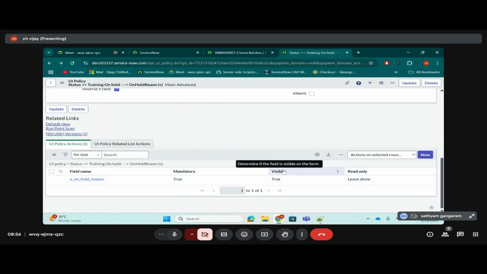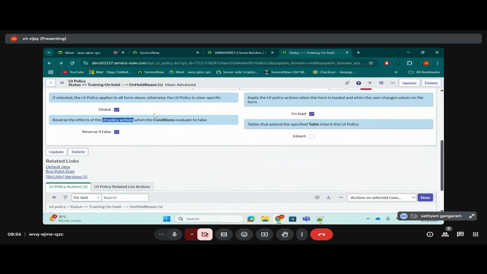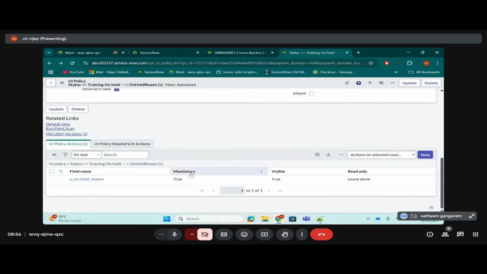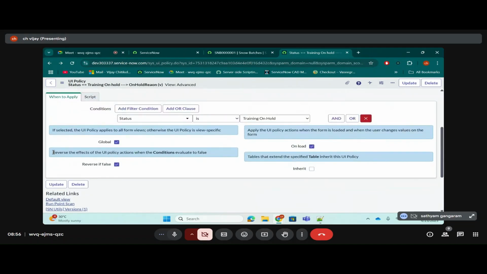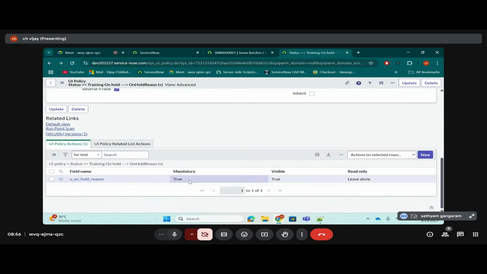Clear, everyone? UI policy actions are nothing but mandatory, read only, and visible. These three are known as UI policy actions. And what it is telling is, reverse the effects of UI policy actions. Please understand this. What do you mean by reverse the effects? If it is mandatory true, make it mandatory false.